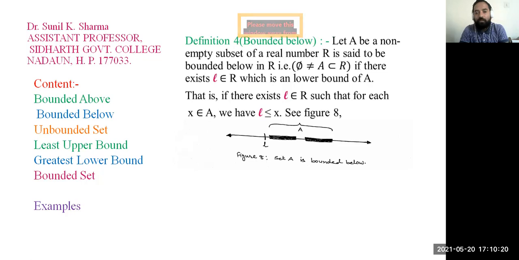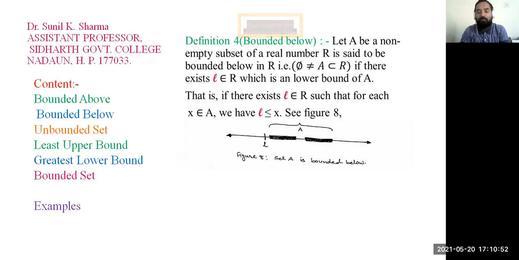Let A be a non-empty subset of the real numbers R. A is said to be bounded below in R if there exists a real number small l belongs to R, which is a lower bound of A. That is, if there exists L belongs to R such that for each x belongs to A, we have L is less than or equal to x.